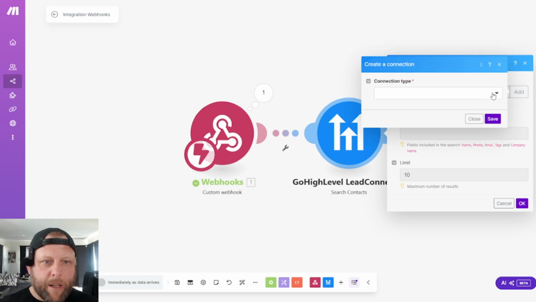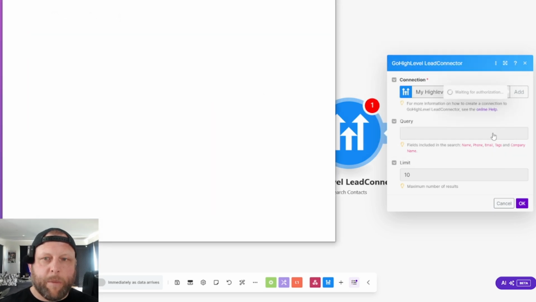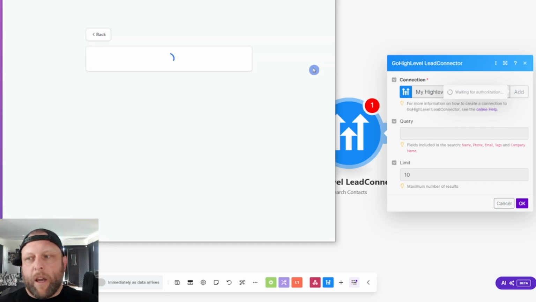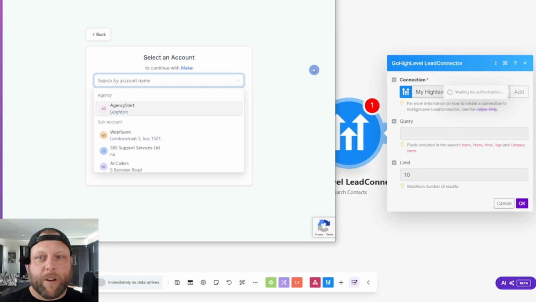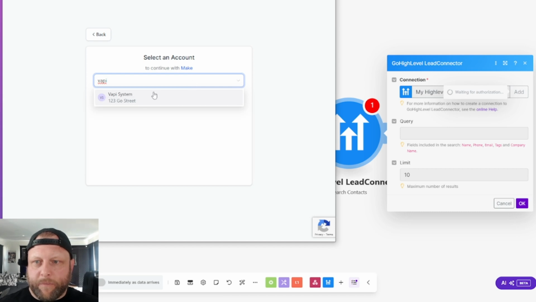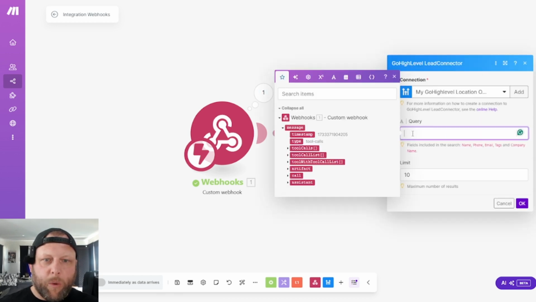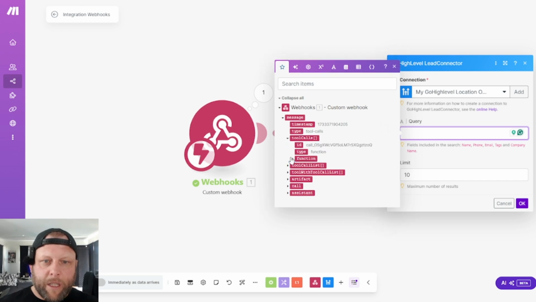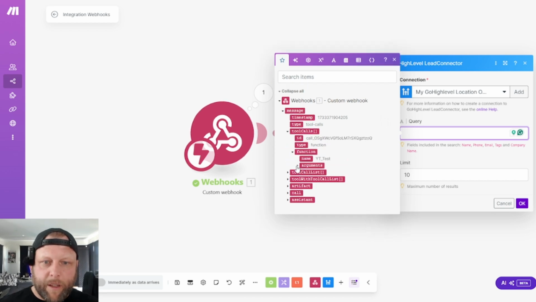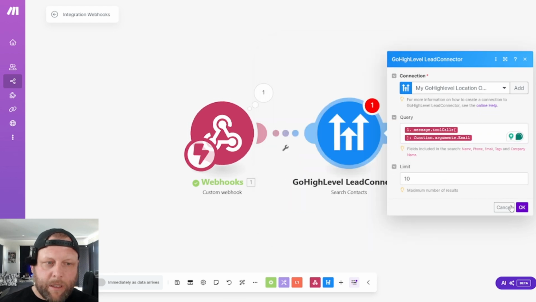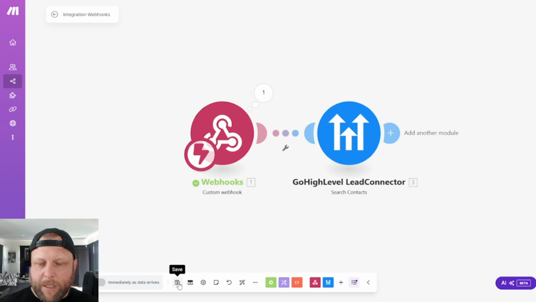I'm going to need to add a new connection. All right, so when you're coming through, you need to do this from the start. It's going to connect to my HighLevel. What I've done wrong here is I had another account in there. I should have shown you how it shows if it has another one in there. So I'm going to connect the Vapi one in here. Just keep watching, it's all going to make sense. So it's connected to Vapi, and our query again is going to be searching for that email address. All right, so I'm going to hit save in here.